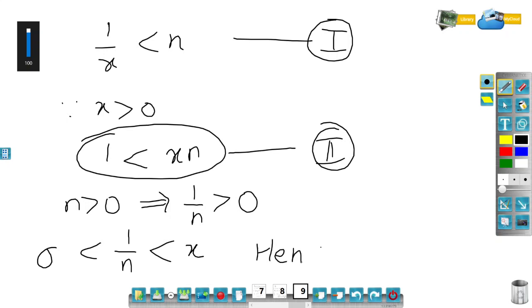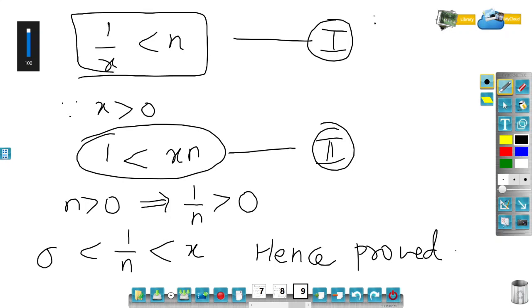Henceforth, one may prove from this only. The other way of doing it: you can see that x is positive, n is positive, 1 by x is positive, and they are non-zero. So x is not equal to 0, n is not equal to 0, so you can take the reciprocal on both sides. But when you are taking a reciprocal, you should make sure that the number is non-zero. Here 1 by x is not 0 and n is also non-zero. So you can take a reciprocal, but when you take a reciprocal, the inequality reverses.